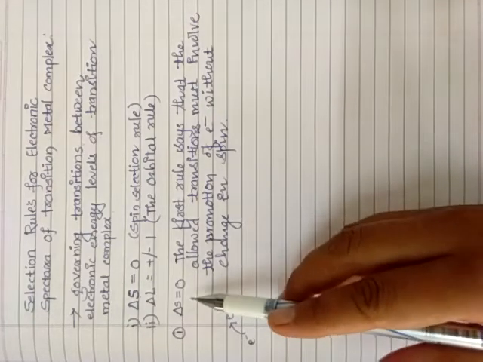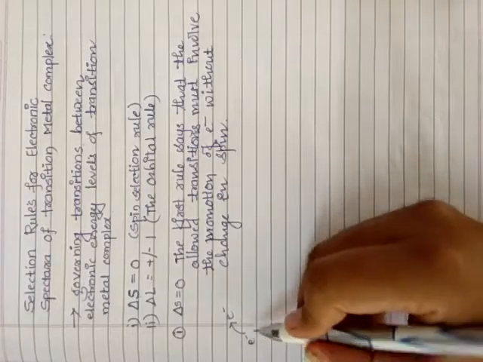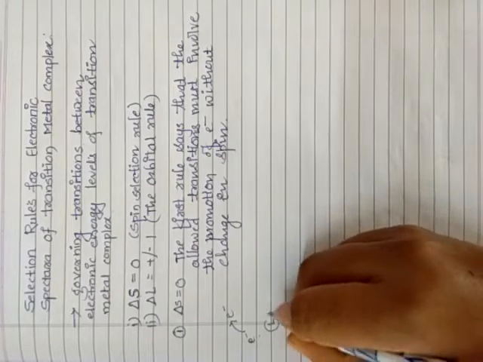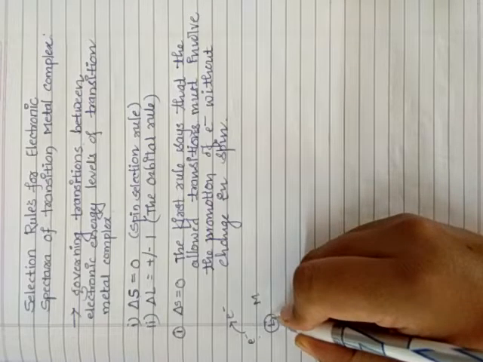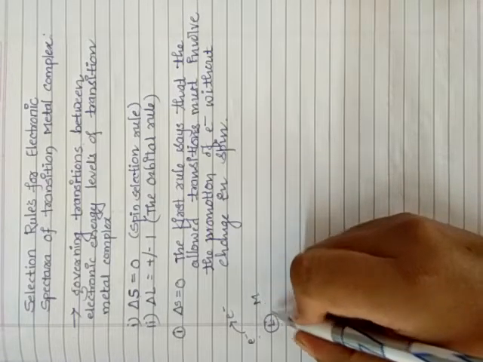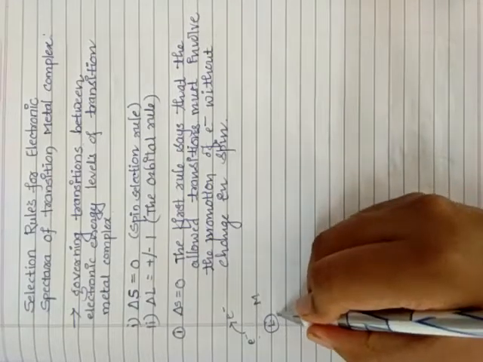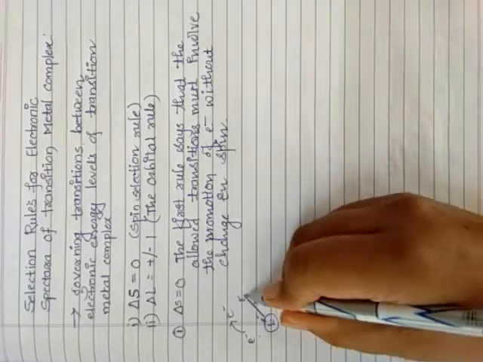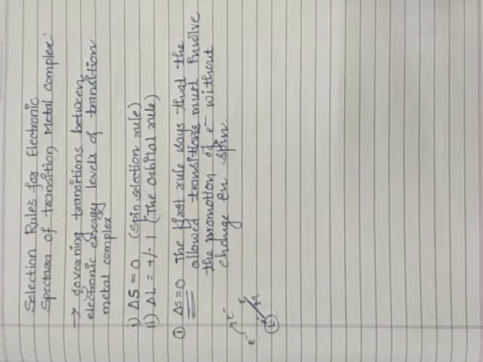If a ligand at the center surrounds the metal and wants to transfer an electron to the metal, the allowed transition must involve promotion of the electron from lower to higher level without change in spin. Why? Because here delta S is equal to 0. This is about the first rule.